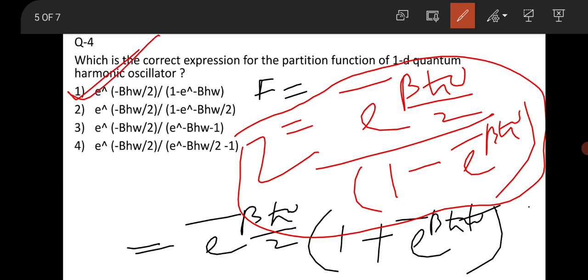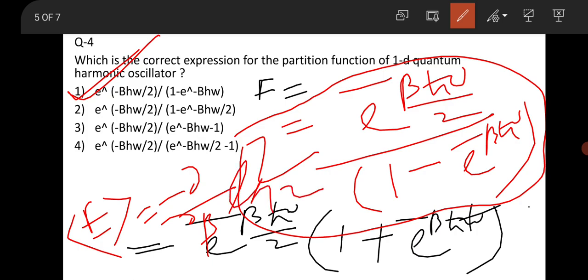So I would like to suggest all of you to kindly remember this partition function for the one dimensional quantum harmonic oscillator, because most of the questions will be related to it. That means in the examination the question will be like what will be the Helmholtz free energy, or what will be the average energy. In that case you have to use the partition function, like when you are interested to calculate average energy, E average will be minus del by del beta of ln Z. In that case you have to recognize or remember this partition function. Okay, so it is better to keep in mind the partition function of one dimensional quantum harmonic oscillator. This is a gentle request to all of you.